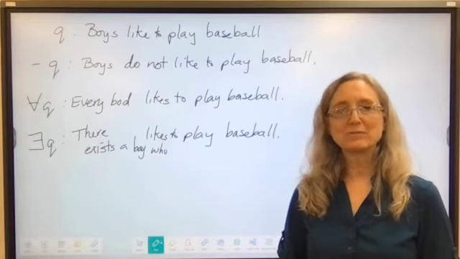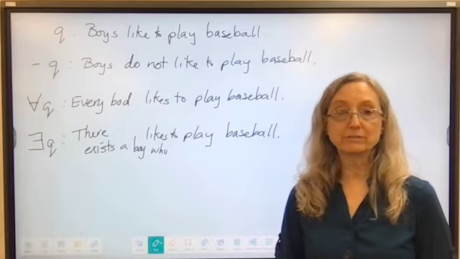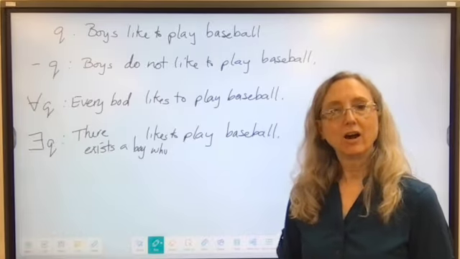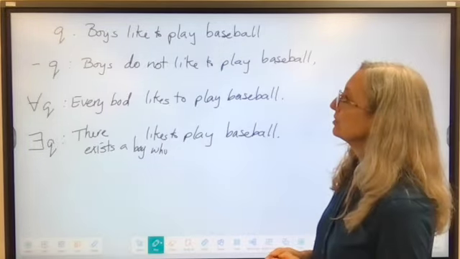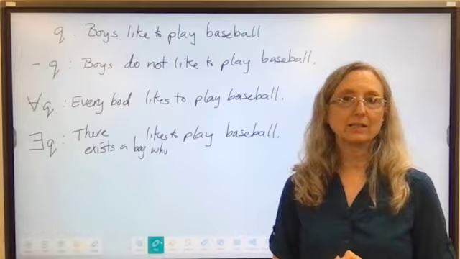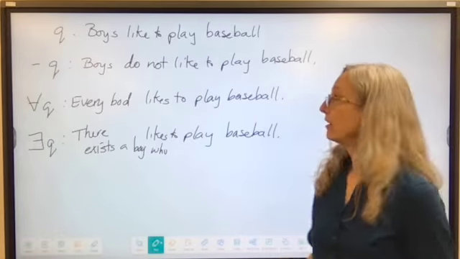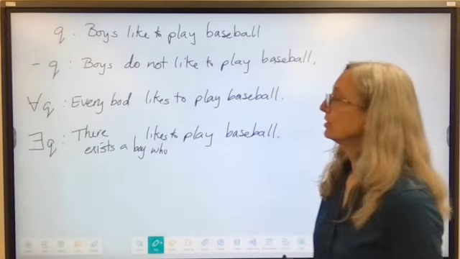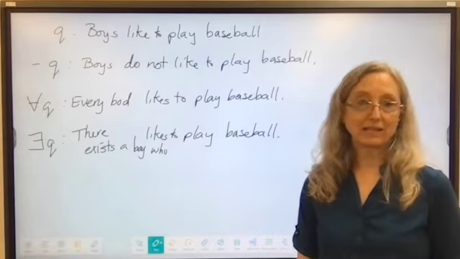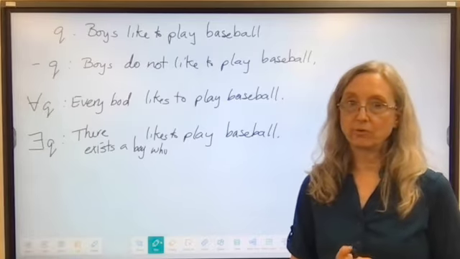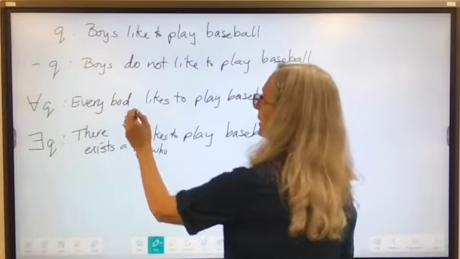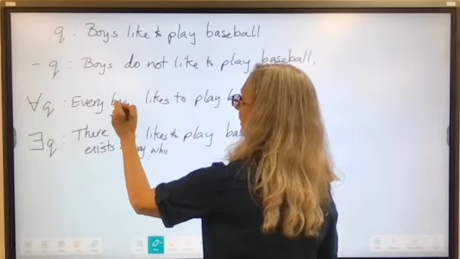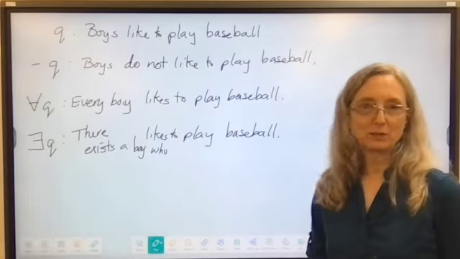Here's another example of the same thing. I worded it a little bit differently so you could see how this would work. Our initial statement, now we're going to call it statement Q, and the Q statement is boys like to play baseball. So our not Q, our negation of Q, is boys do not like to play baseball. Pretty straightforward. The universal quantifier, every boy likes to play baseball.